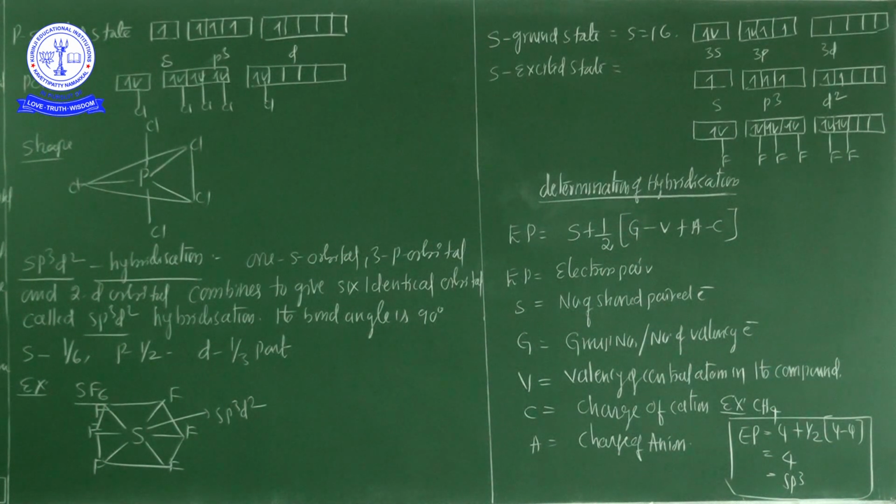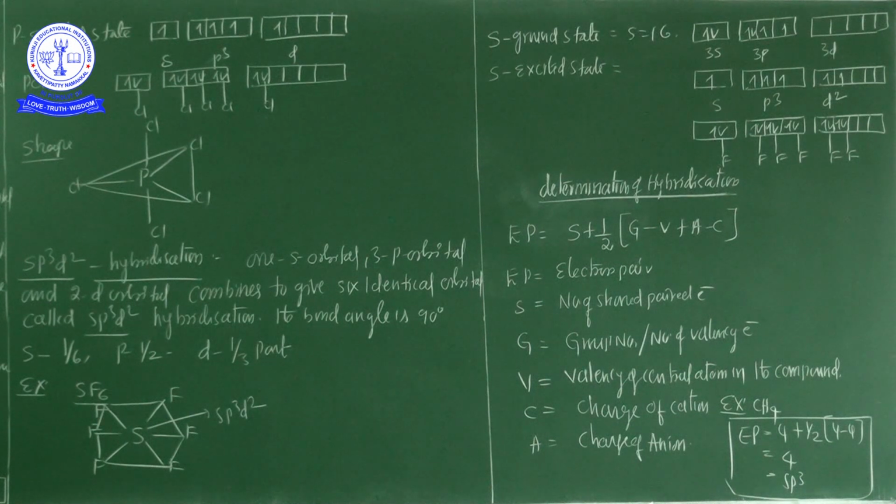Now I have successfully completed the entire hybridization concept of molecules: sp, sp2, sp3, sp3d, sp3d2 and dsp2 hybridization, all completed.